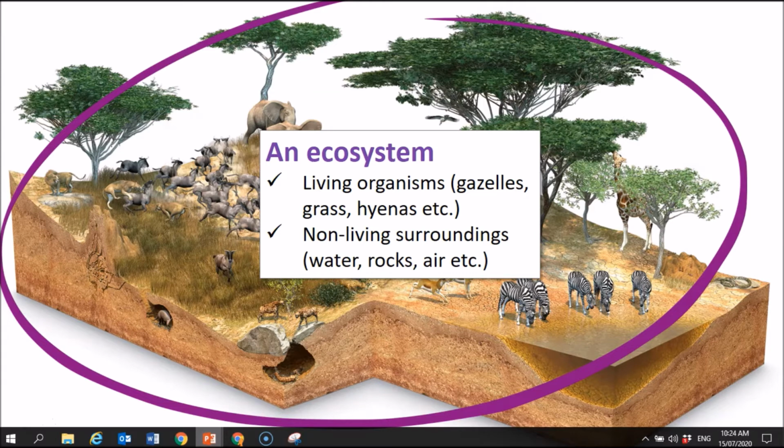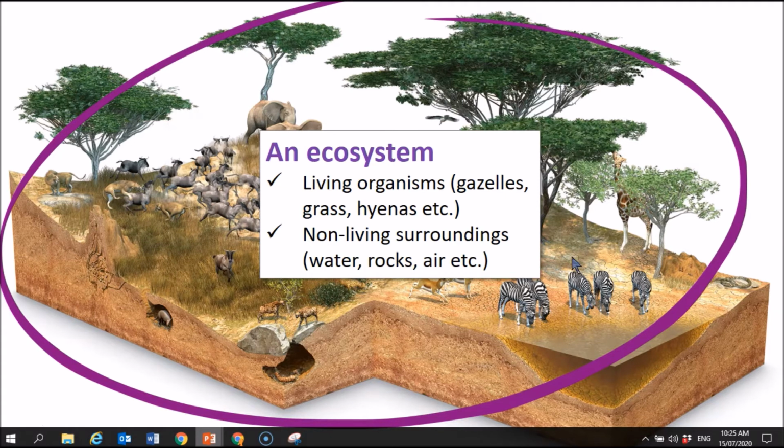We have living organisms, all sorts of different things. If you look really, really carefully, we've got some kind of mole down here. I think that might be a gemsbok. I think that's what they're called. We have some hyenas, but don't just think of, you know, the animals. We have plants.